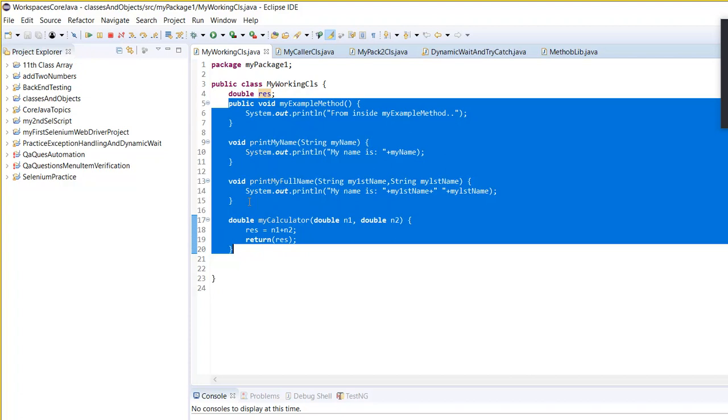All the variables, the properties. Yeah, all the variables that you have in the class are the properties or attributes of the class. And then, all the methods that we are using here, these are the behavior of the class. Do you have any question regarding what is behavior, what is attribute or properties of the class, guys?